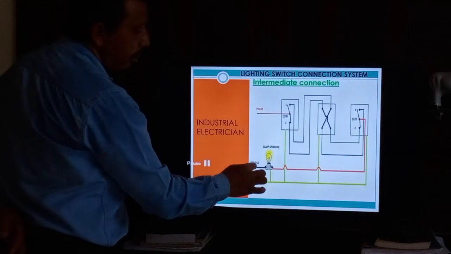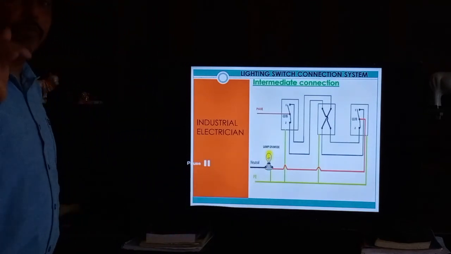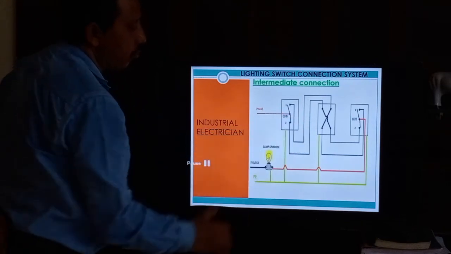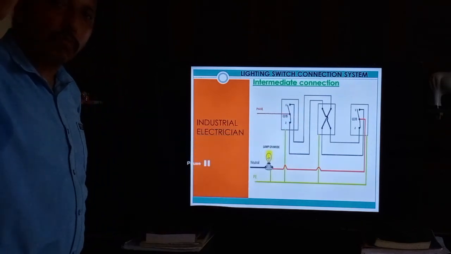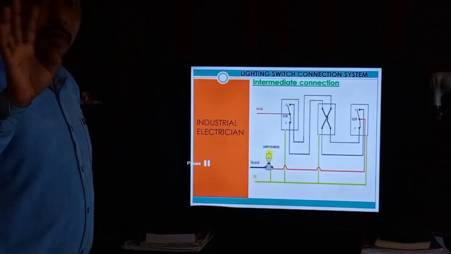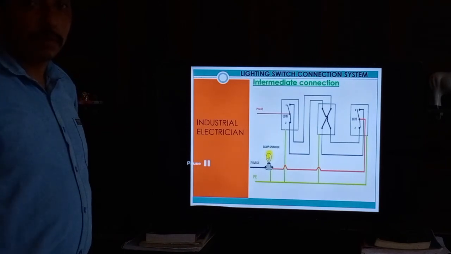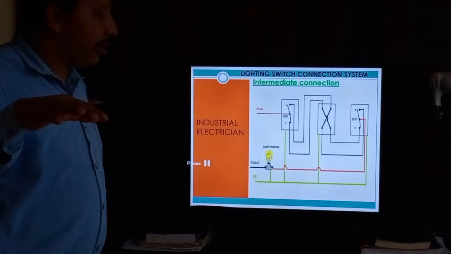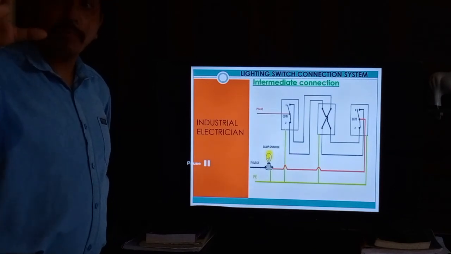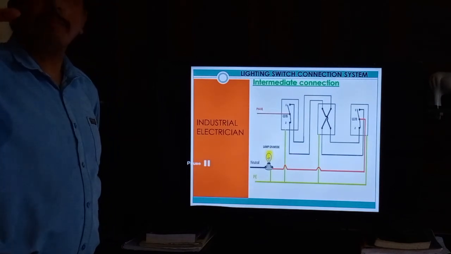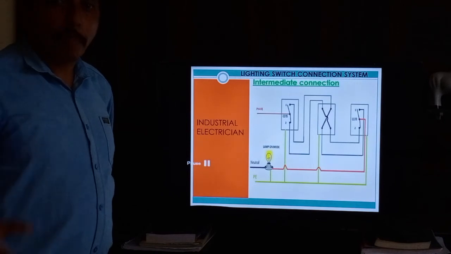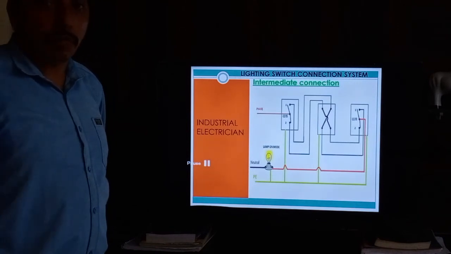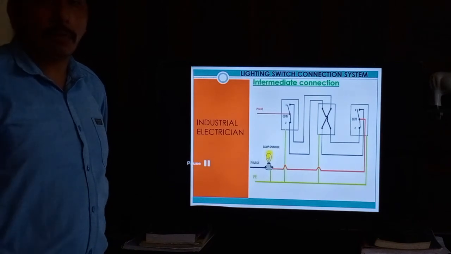Common. The neutral wire, as I already told, always goes directly to the equipment or device, not to the switch. If you take neutral to the switch, the consumption does not pass through it. This is not allowed in the Gulf. In India we can use it because we have a switch together with a power socket also. If the power socket is together, we need the neutral wire, so we use neutral in switches.